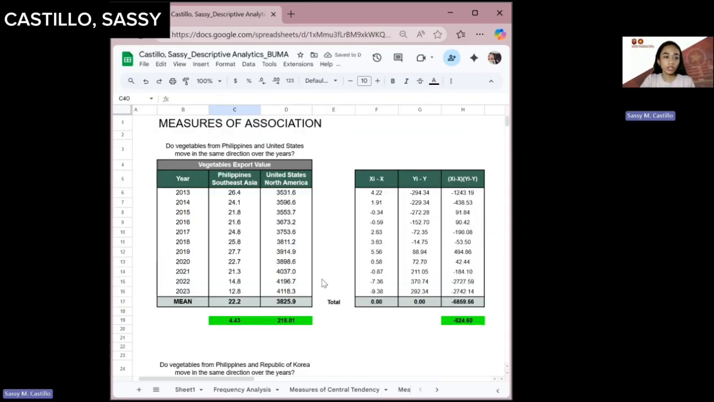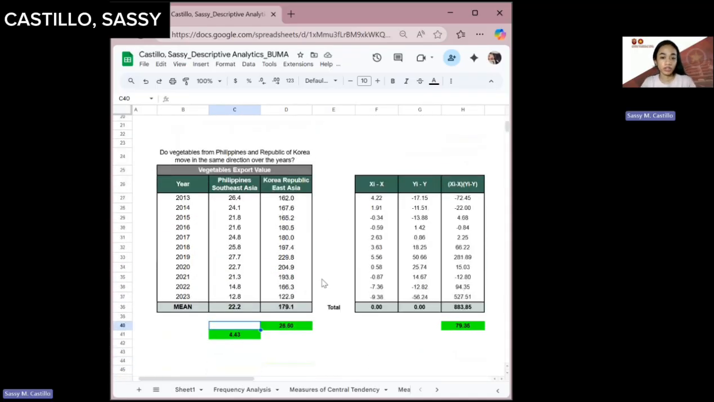Okay, so we are now on the methods of association, and I have here the export value of vegetables from the Philippines and Korea to determine the export value or the direction of both countries throughout the years from 2013 to 2026. So firstly, I have to get the mean or the average of the Philippines and South Korea. So average, and then I highlighted the export value of the Philippines as well as Korea.